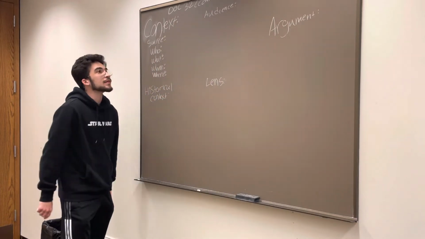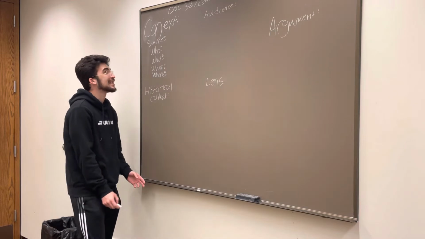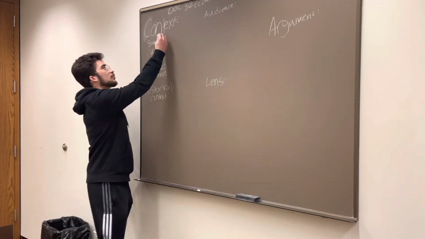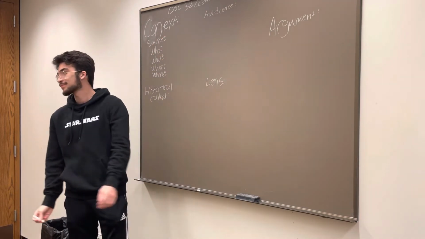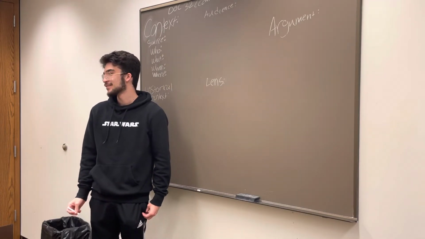So we're talking about document 32, Common Sense by Thomas Paine. Let's start off with the source. What is the source? Kind of just said it. Go ahead. Common Sense.